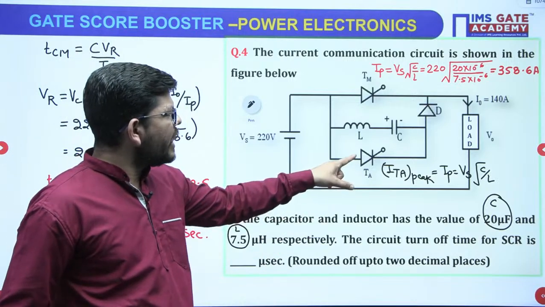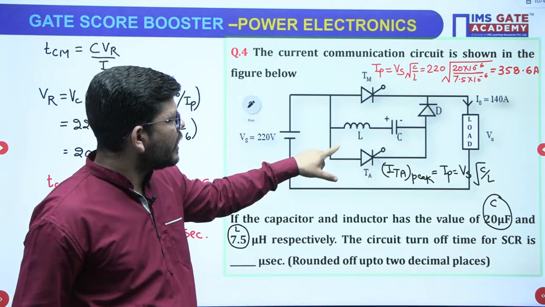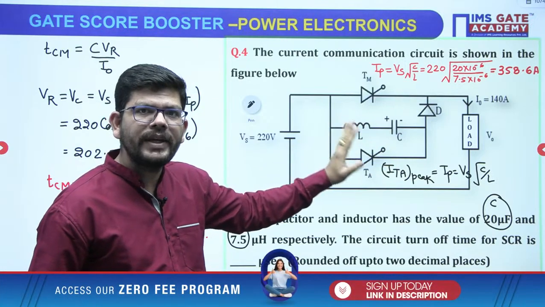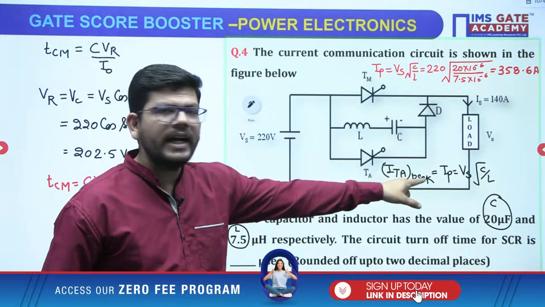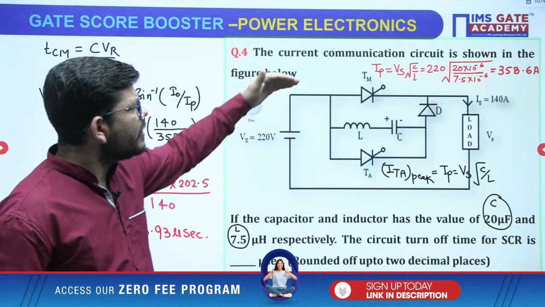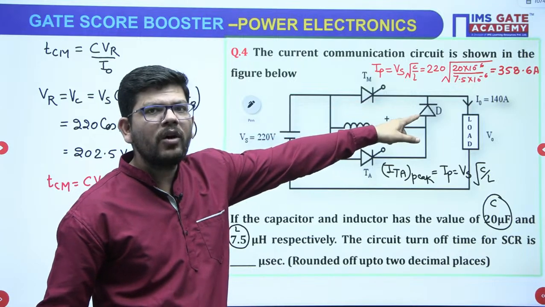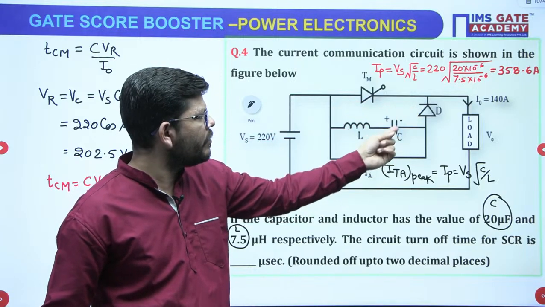When the auxiliary thyristor is on, the current will be flowing in this circuit. So it is IC current. The peak value of IC will be ITA. And when the main thyristor is on, at that time the diode is off, because of this polarity.